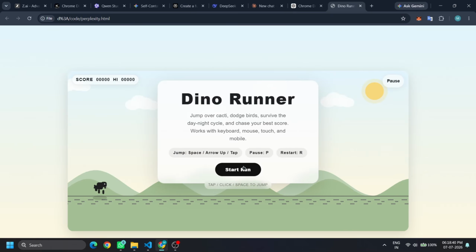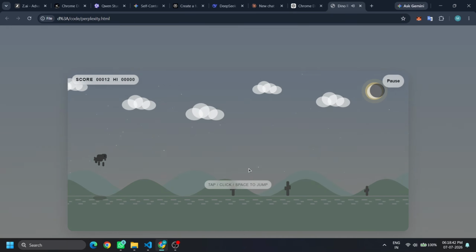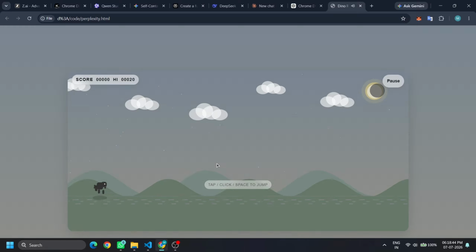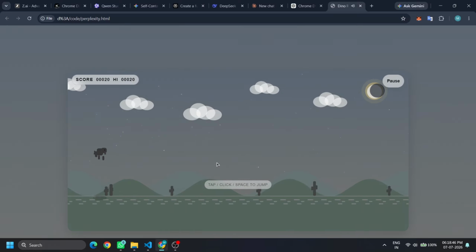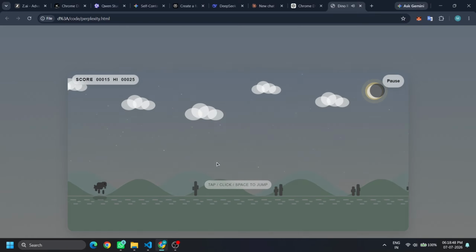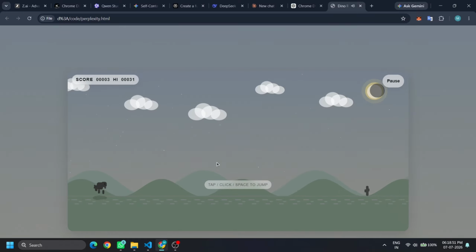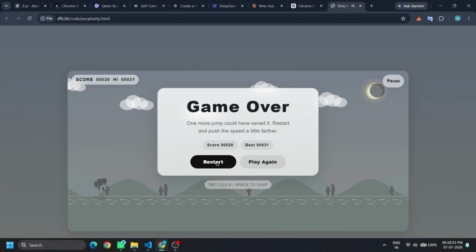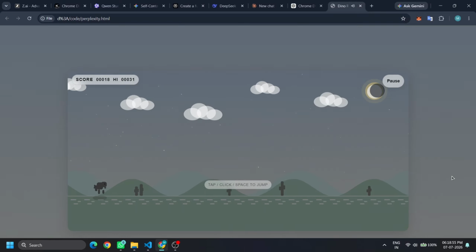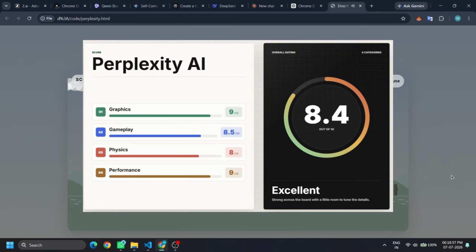The physics feel natural, making the game easy to control, although the overall difficulty could use a little more balancing. Visually, this is definitely one of the strongest entries we've seen so far. It feels much closer to a complete game than just a coding demo. Perplexity with an overall score of 8.6.